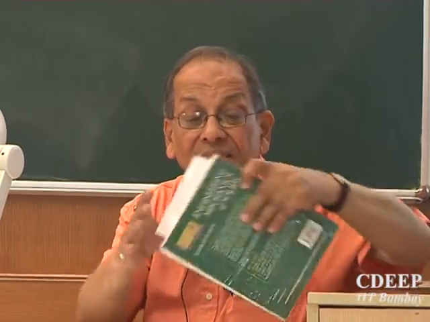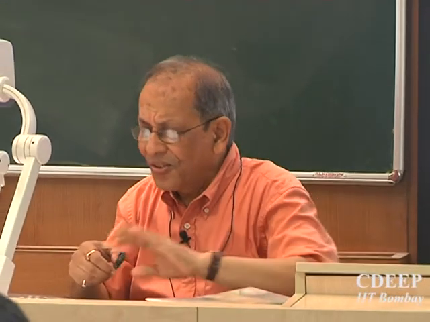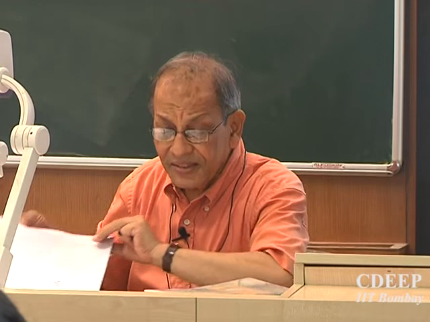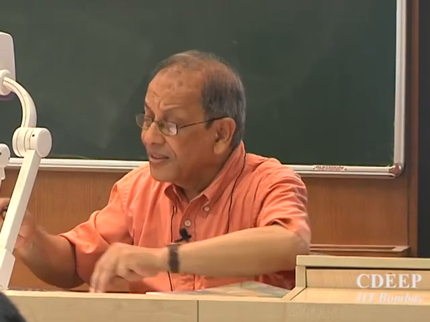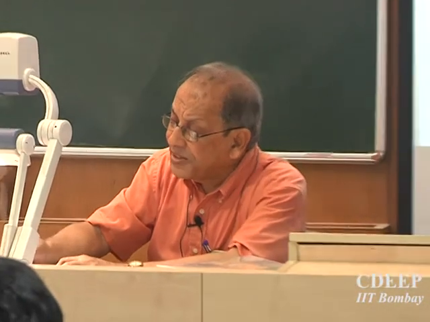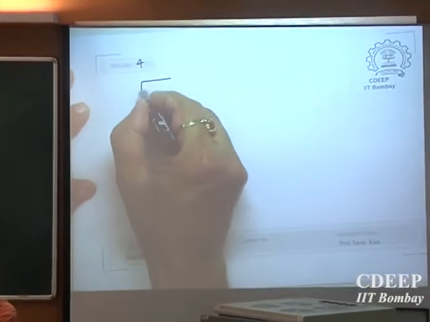Now a dam is a long, what kind of structure? See, normally the cross section of the dam is like this.